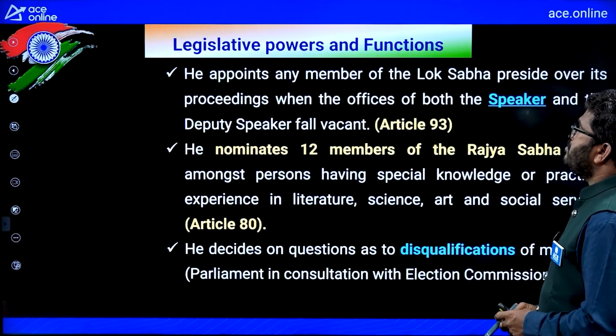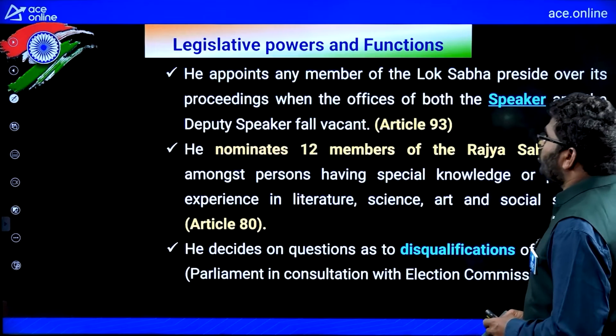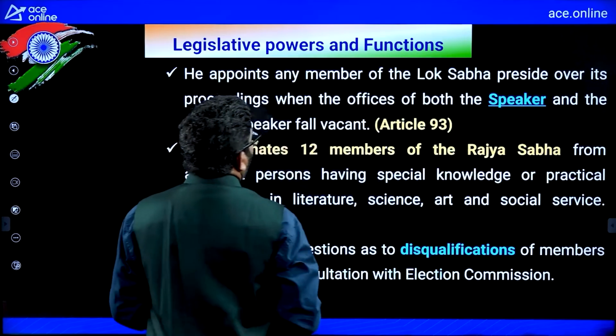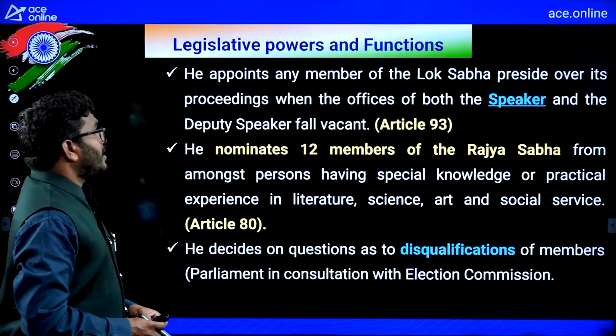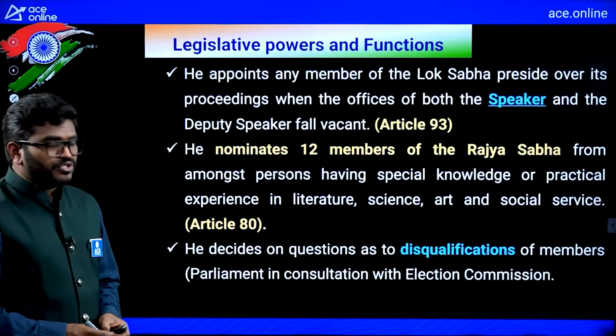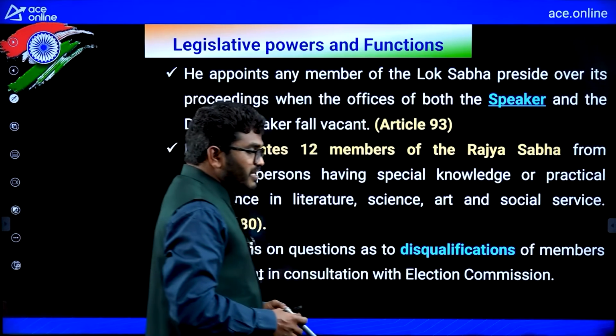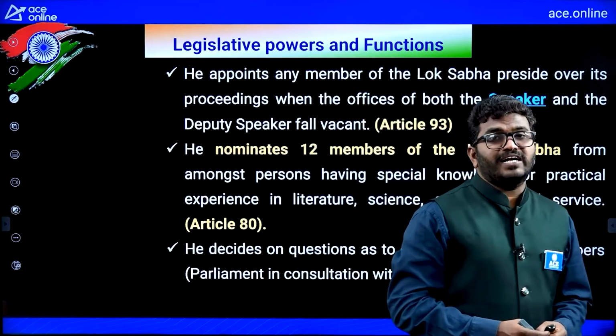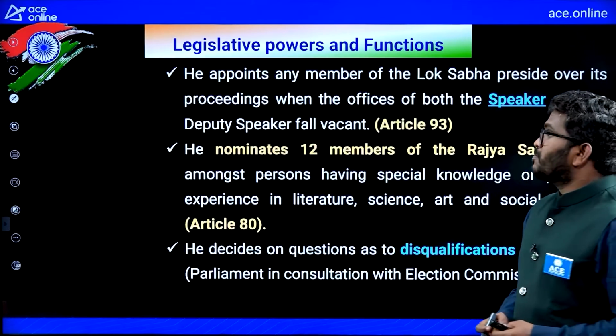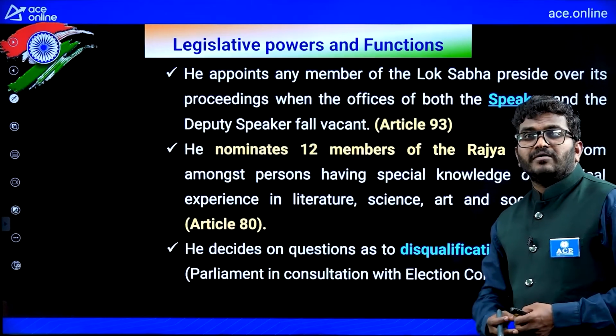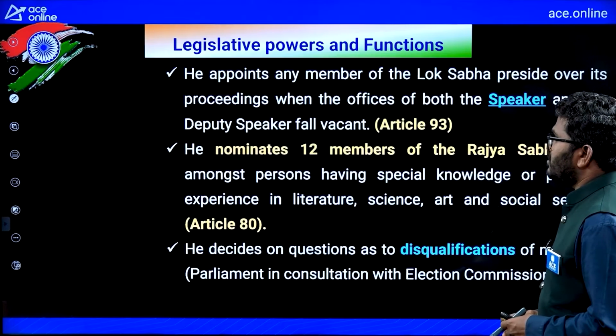He appoints any member of Lok Sabha to preside over its proceedings when the offices of both the Speaker and Deputy Speaker fall vacant. So, if the Speaker and Deputy Speaker are absent, he will decide on one member of Parliament to preside over the Lok Sabha.